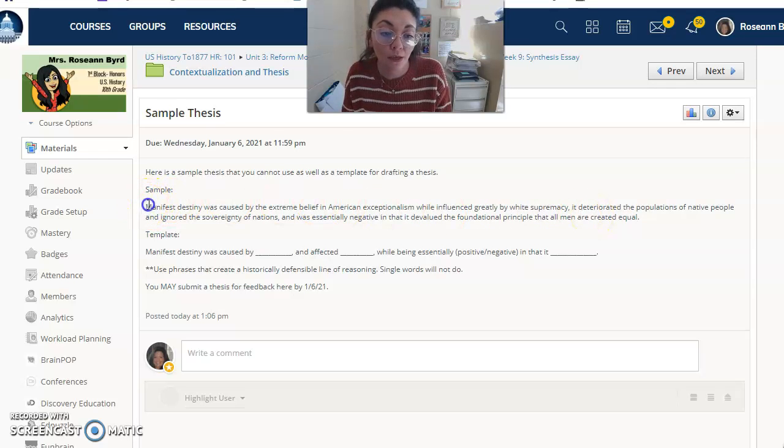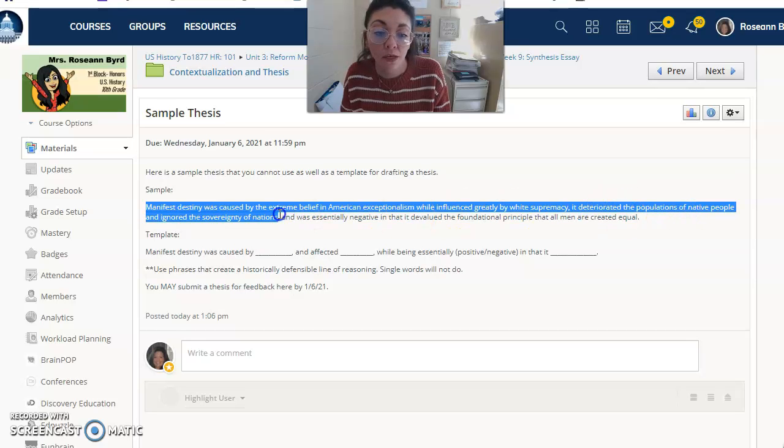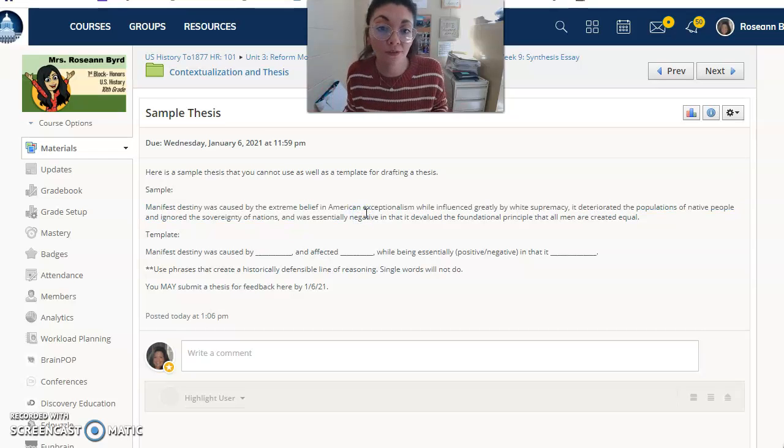Okay, so in the first line, that is a cause: caused by extreme belief in American exceptionalism while being influenced greatly by white supremacy. Then the effect: it deteriorated the population of Native people and ignored the sovereignty of nations. And then you cannot straddle the fence. You have to go either positive or negative, and I went with negative in the sample thesis statement: essentially negative in that it devalued the foundational principle that all men are created equal. So there is a sample.